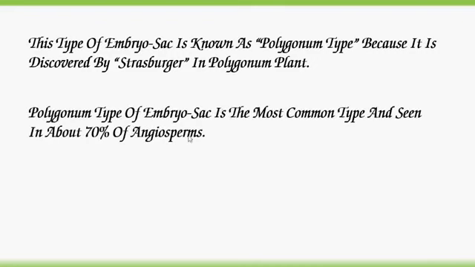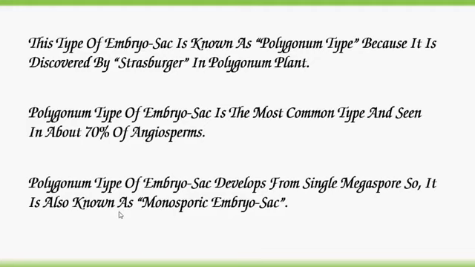Polygonum type of embryo sac is the most common type and is seen in about 70% of angiosperms. It develops from a single megaspore, so it is also known as monosporic embryo sac.